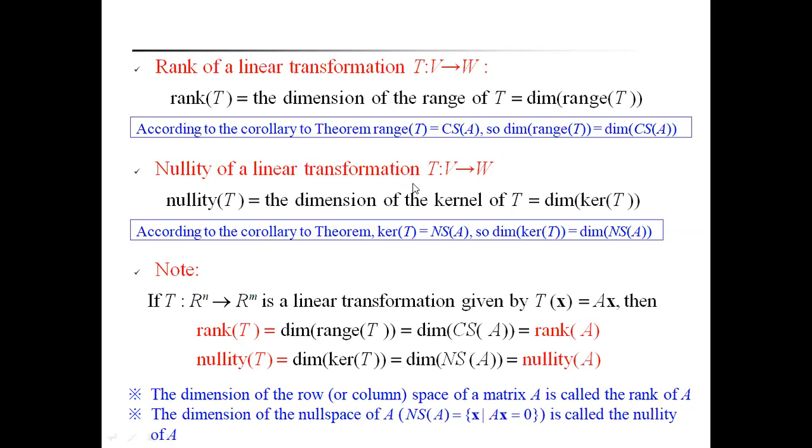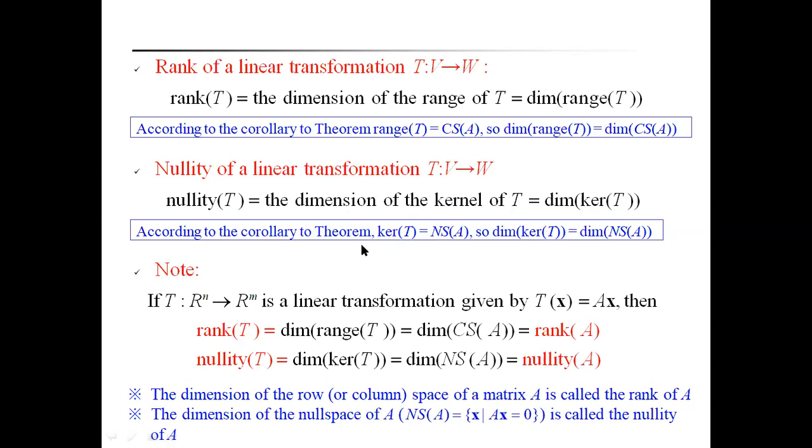Nullity of a linear transformation. If T is a mapping from V to W, then the nullity of T is equal to the dimension of the kernel of T. Already we defined the kernel of T: the elements of V that are mapped to only the zero element of W. The kernel of T is a subset of V, consisting of the elements v such that T(v) equals the zero vector. Therefore the dimension of the kernel of T is the nullity of T, and it is denoted by dim ker T.